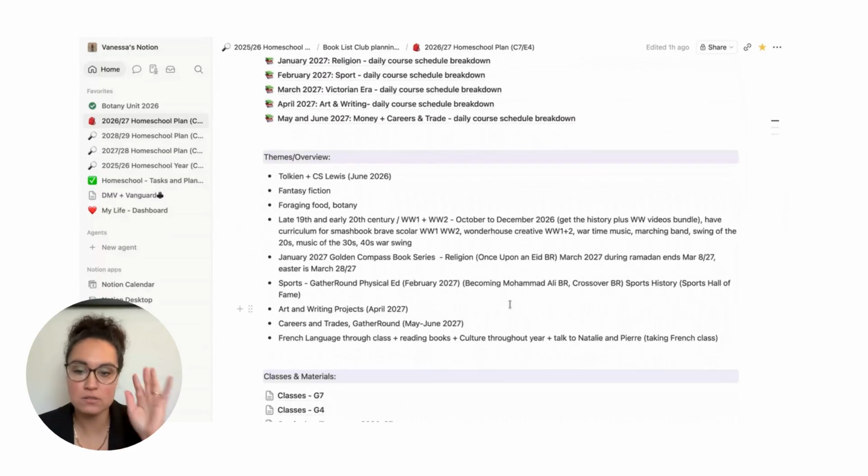I like to type out, as I'm brainstorming, an overview of what we're doing each month, because in our homeschool, we create our own curriculum. I ask my kids what they want to study. Plus, we're part of a book club. The book club members meet in the spring and decide what we're going to read on a monthly basis. And then I build it out from there.